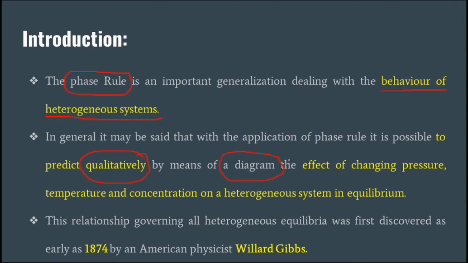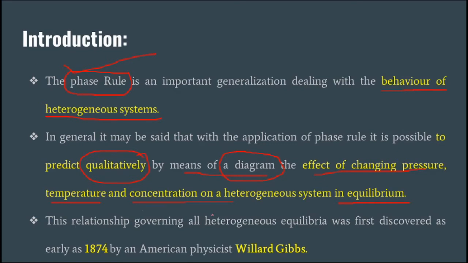The effect of changing pressure, temperature and concentration on a heterogeneous system in equilibrium can be studied by means of a diagram by using this phase rule. So this is the necessity of studying the phase rule.